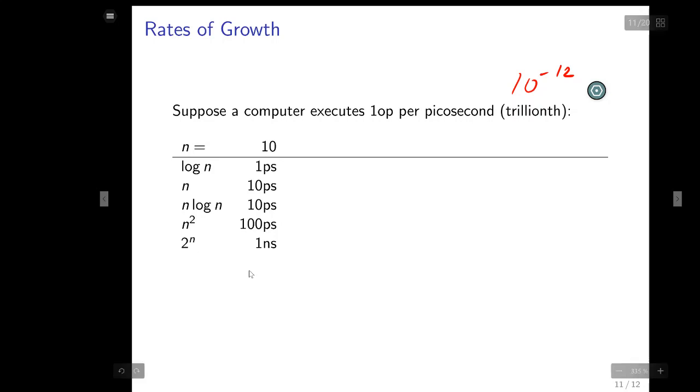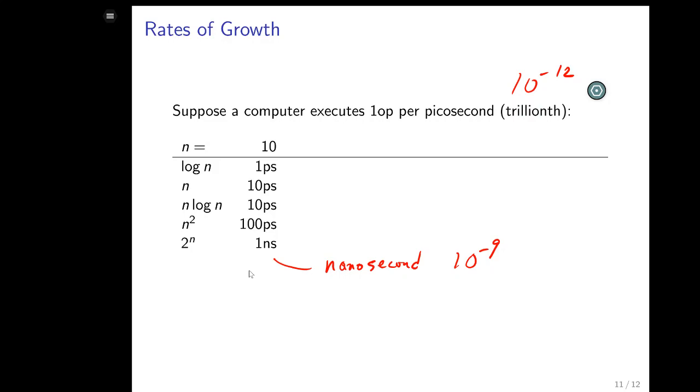Okay, and look, everything's done before 1 nanosecond, which is 10 to the minus 9th. I'm doing this because I don't know if you guys know the names like nanosecond, picosecond, millisecond, microsecond. You guys know all that already? I never learned this, really. So that's why I feel obliged to teach you. Nanosecond, I think it's 10 to the minus 9th, but you can correct me if I'm wrong. Okay, that's if n, the size, is 10. That's how fast these programs are.